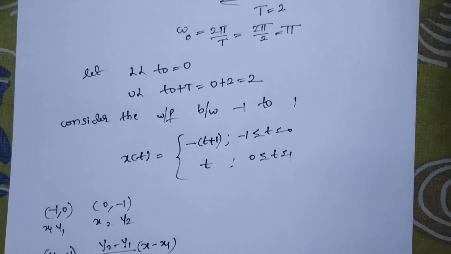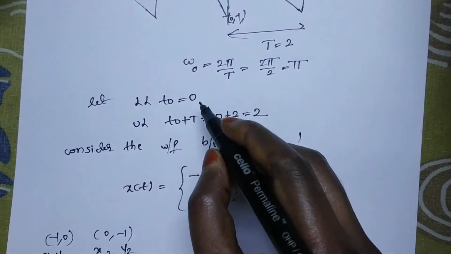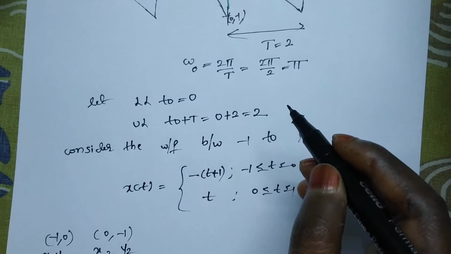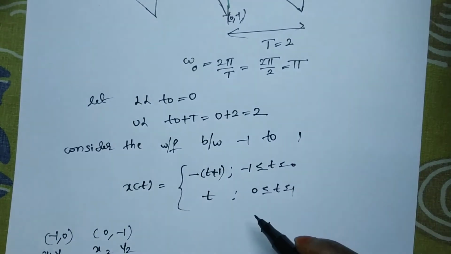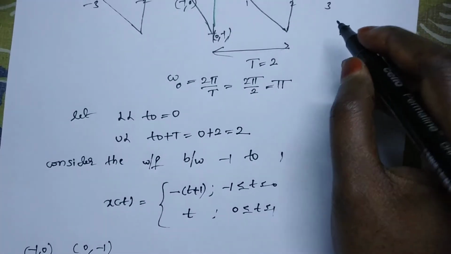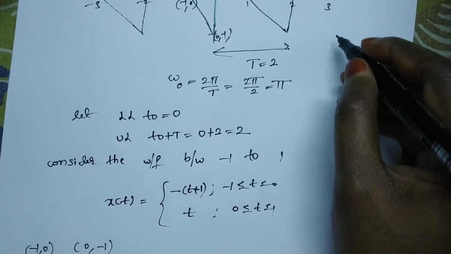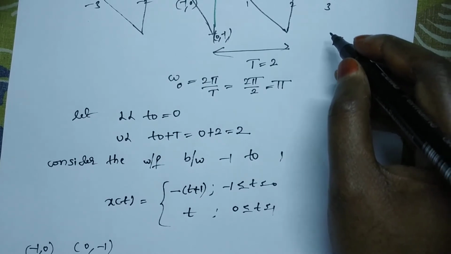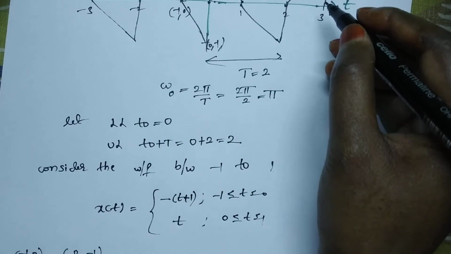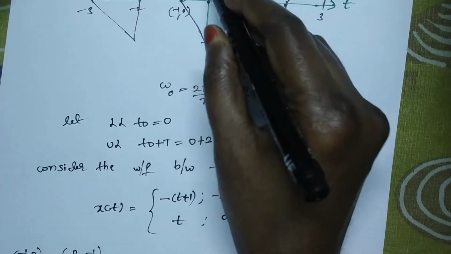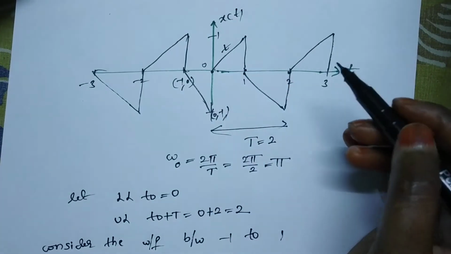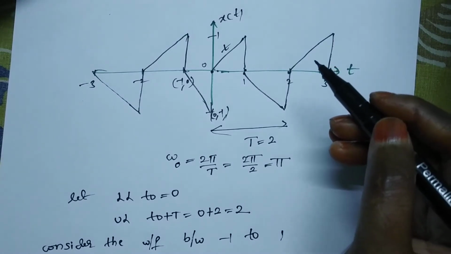Finding the time period, finding the fundamental frequency, choosing the limits for easy computation, and the signal's functional representation are over. Now we have to check for the symmetry concept. Among the 4 symmetries, which symmetry is it? Then which component will be there and which component is going to vanish? Observe for even. Is it even? Is it a mirror image? No. Observe for odd, it is also no.